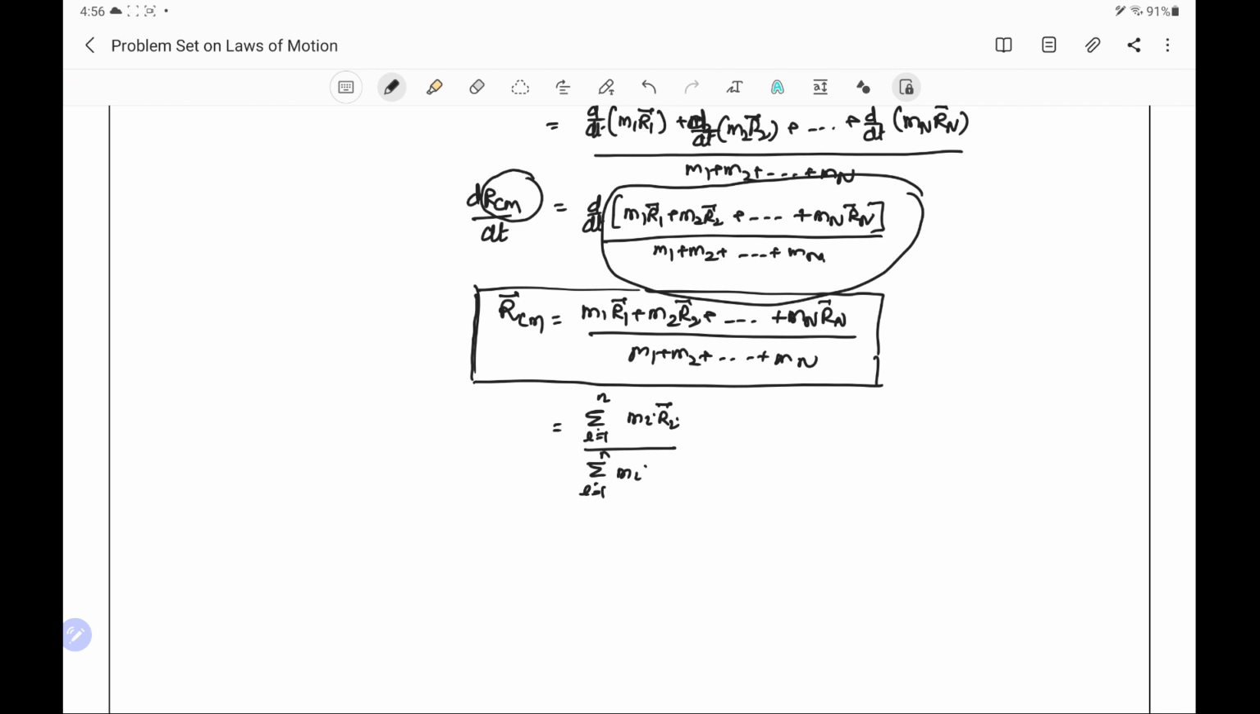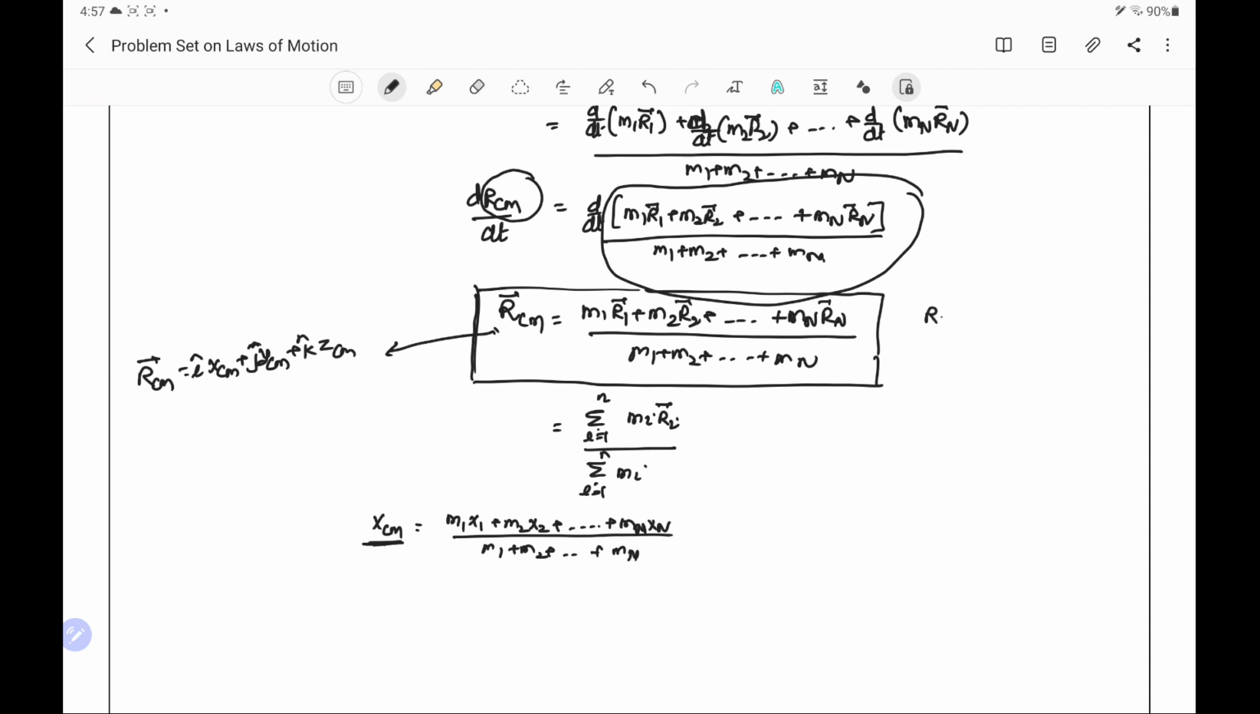We can also write the position in terms of its components. For example, x center of mass is m1 x1 plus m2 x2 plus and so on to mn xn divided by m1 plus m2 plus and so on to mn. The coordinates of the center of mass are written using the expression that R_cm, that is the radius vector of the center of mass, is i x_cm, where i is the unit vector along the x-axis, plus j y_cm plus k z_cm, where i, j, k are the unit vectors along the x, y and z axis.